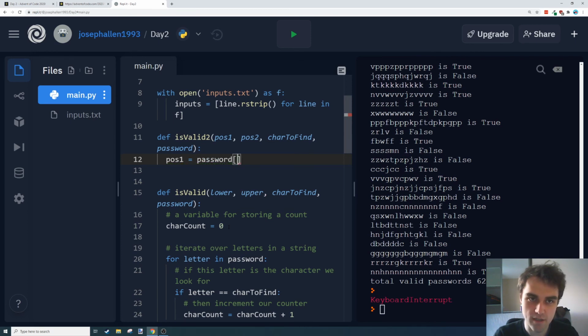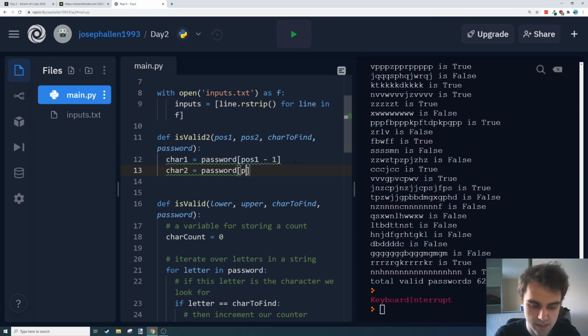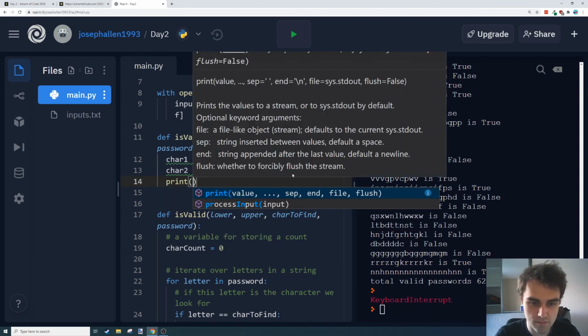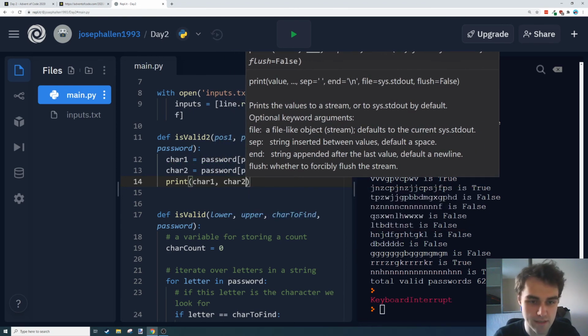So when it says 1, it wants the first character, which means that we need to use, oh, we can't use this. Char1 is going to be, if it was a 1, we'd be getting the 0th index, so we need to do position 1 minus 1 to get that. Char2 equals password position 2 minus 1. And for now, I'm going to print these out because I'm aware I'm very close to confusing myself here.